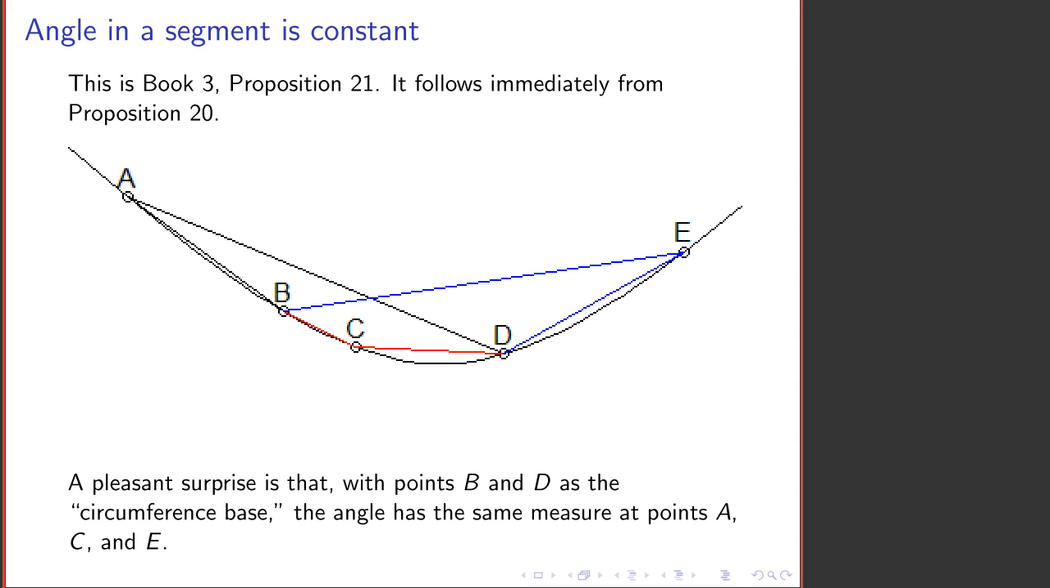If I pick points B and D to start with, I can choose a point C in between them and construct the angle between this line and this line extended, or I can construct the angle at A between these 2 timelike lines, or I can construct the angle at E, where strictly speaking I should take the angle between this forward vector and that forward vector. But all 3 of those angles turn out to be equal to one another.